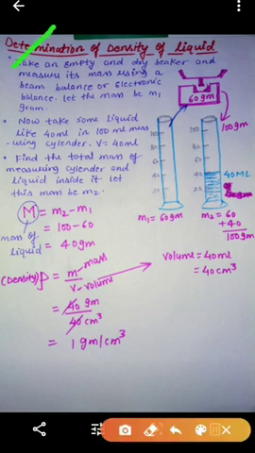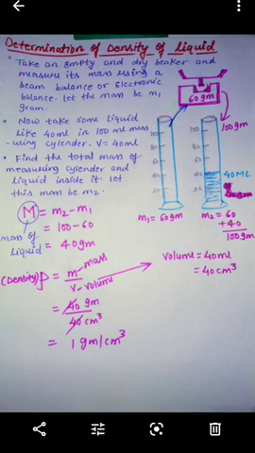Take an empty and dry beaker and measure its mass by using a beam balance or electronic balance, and let this mass be m1. So when we measure the mass of an empty beaker, we will get m1 is equal to 60 gram.